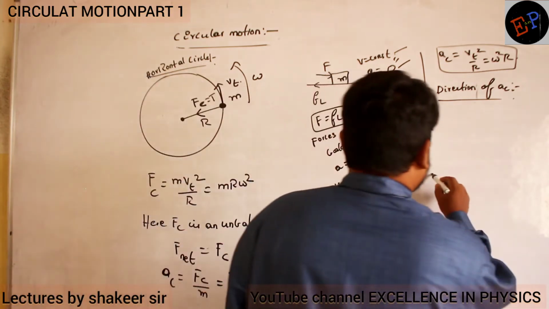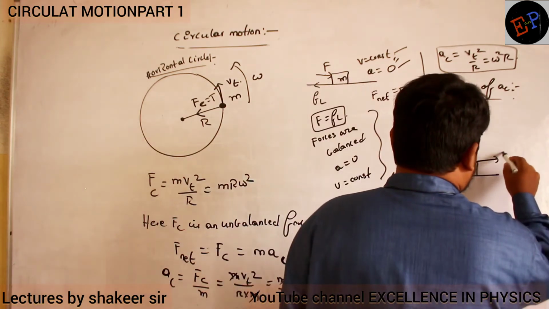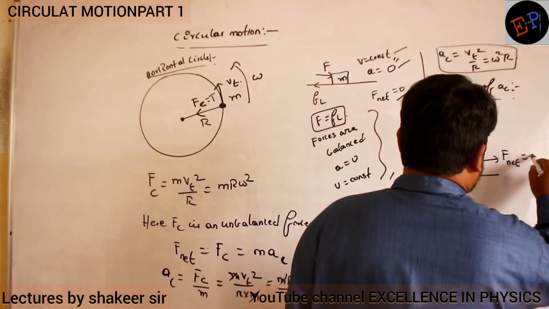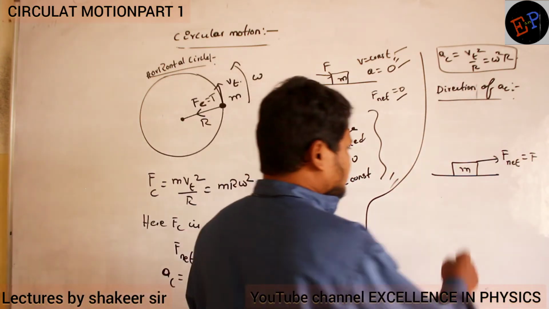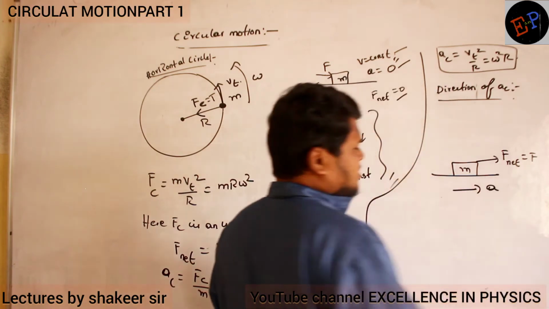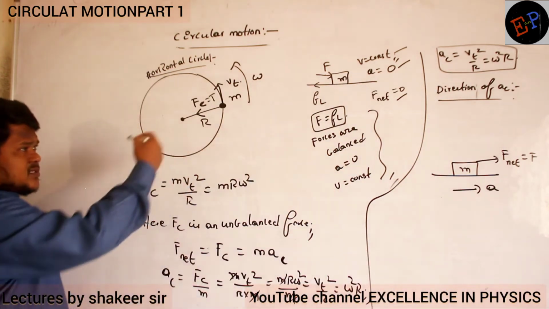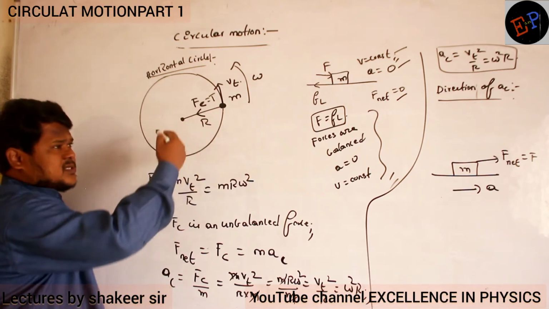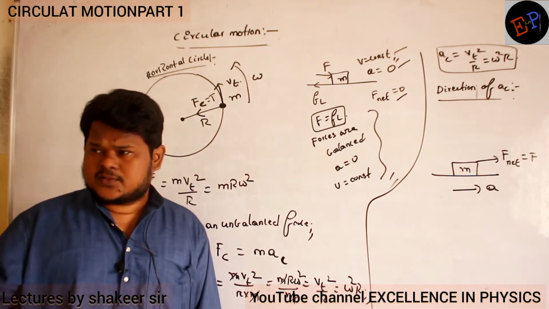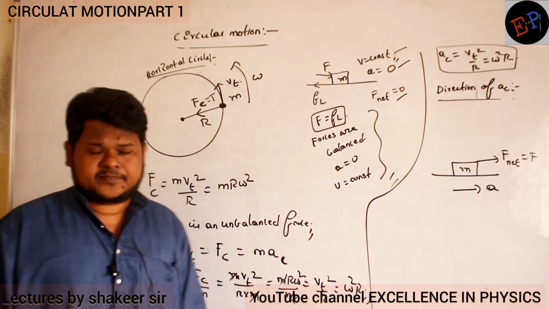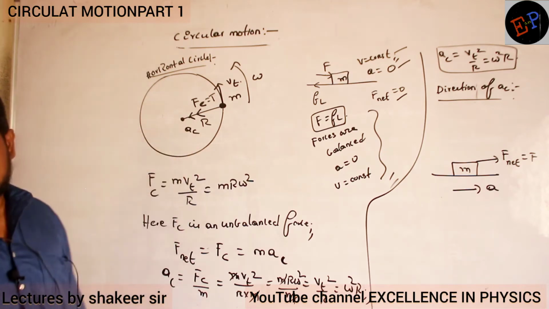See, this is a body of mass m, and we are applying a force in this direction. Net force is equal to F. Then the body will accelerate in which direction? In the same direction, no? A body always accelerates in the direction of net force. Here the net force is towards the center, so centripetal acceleration is also towards the same direction. So that is the direction of a_c also. Are you able to understand?